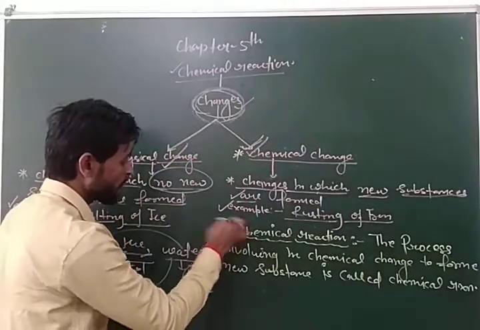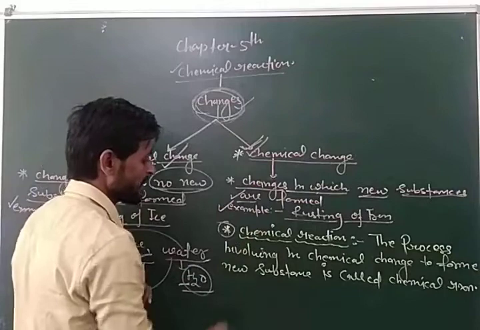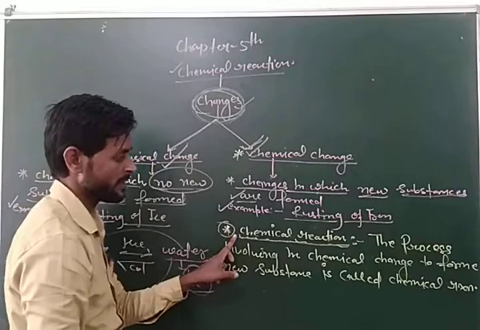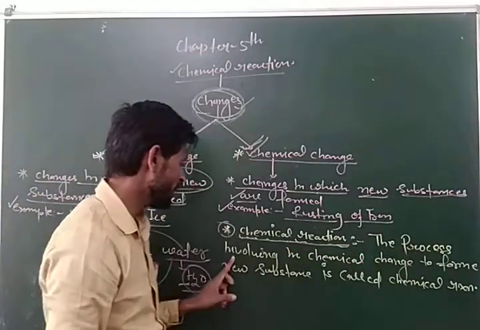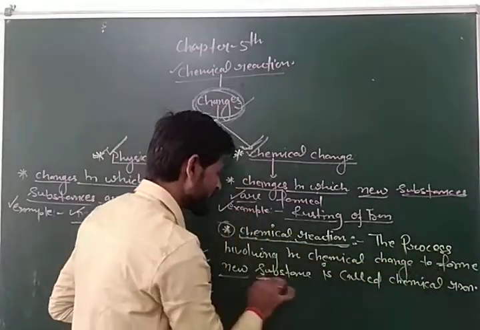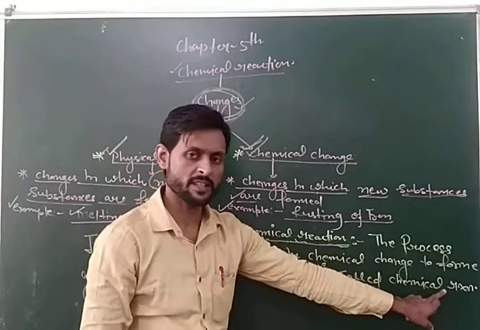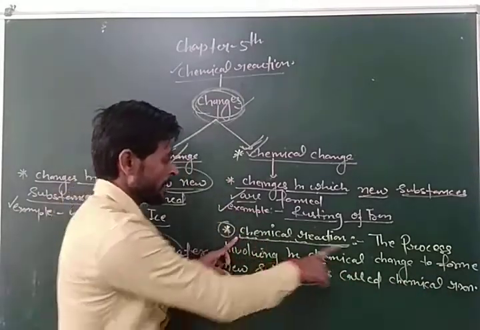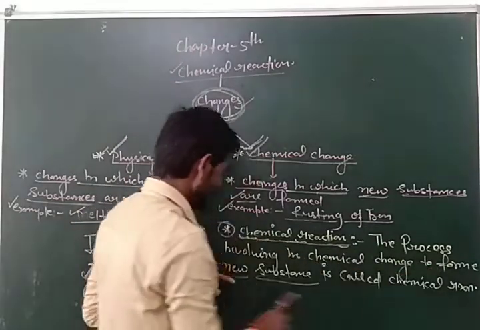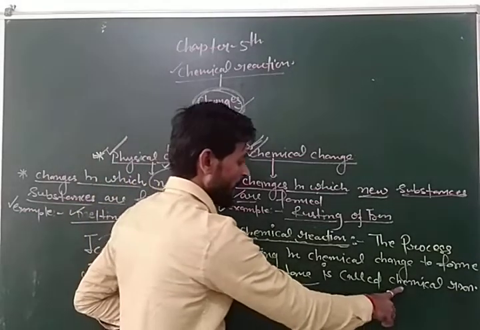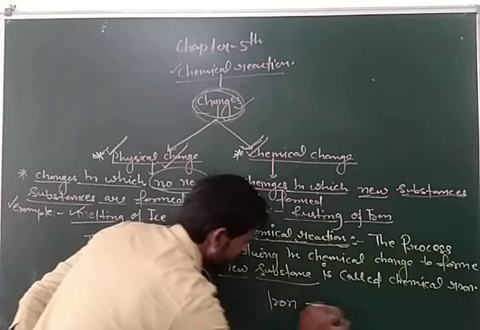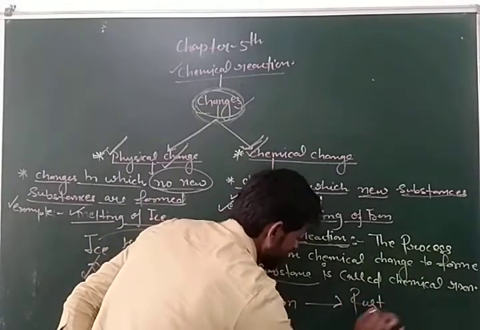Now the second important point about chemical change is chemical reaction. What is chemical reaction? The process involved in chemical change to form new substance is called chemical reaction. For example, iron converts into rust.